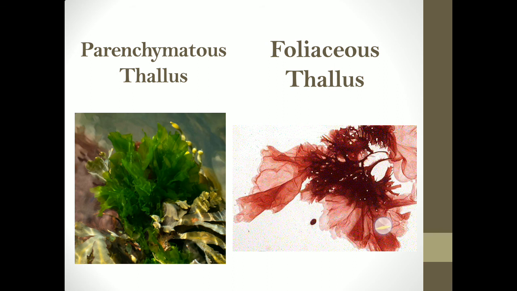That kind of structure is called a parenchymatous thallus. Example for this is Porphyra. So Porphyra is very similar to Ulva. It's just that in Porphyra there are multiple layers of what is seen in the case of Ulva. Example for foliaceous thallus is this one, that is Ulva. Example for parenchymatous thallus is this one, that is Porphyra.